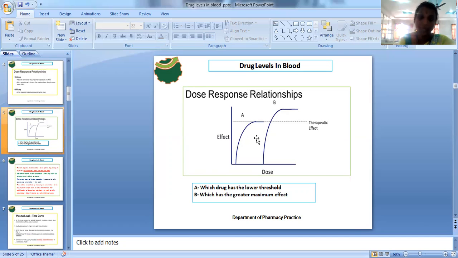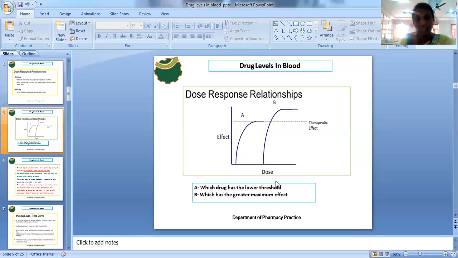Here you are plotting by considering two types of therapeutic effect. Curve A shows a drug which has a lower threshold: with a low quantity of dose, with the minimum dose, it is capable of giving that therapeutic activity. Whereas B has a clinical maximum effect, and it gives that pharmacological effect only with a maximum dose. If you take, for example, 10 mg or 2 mg for A, B will require 100 mg like that.